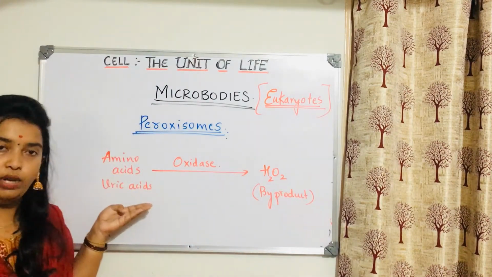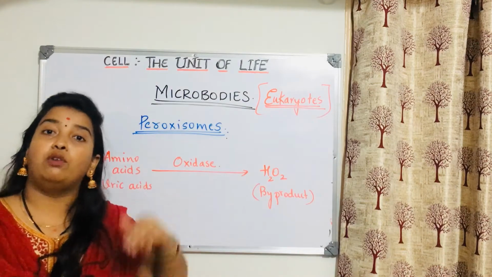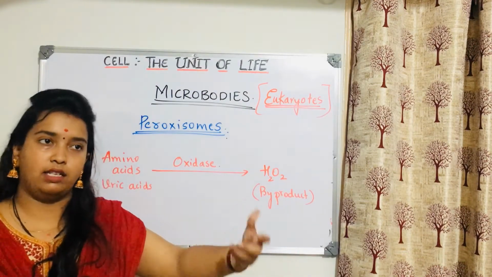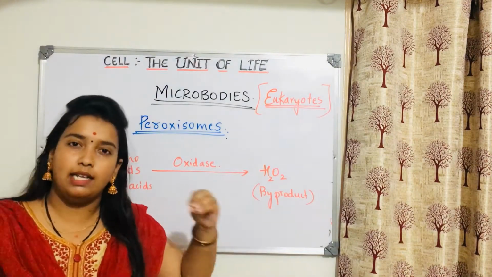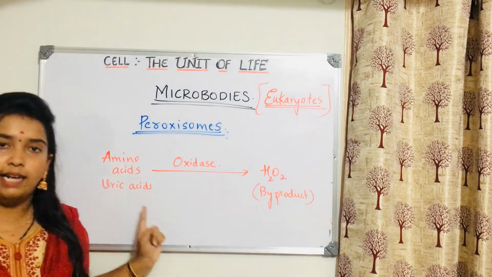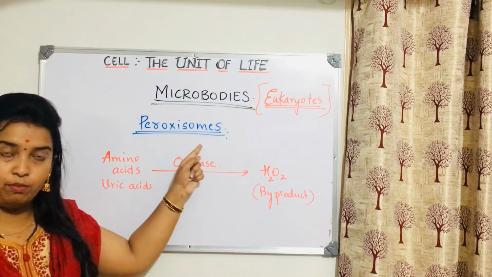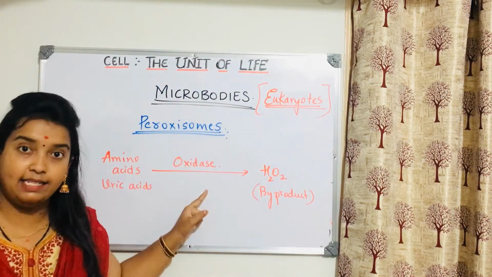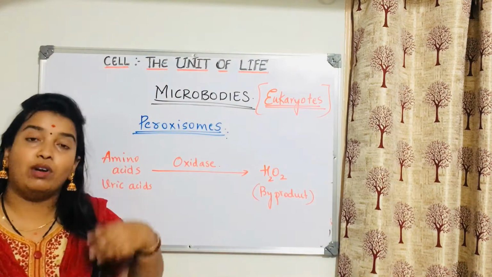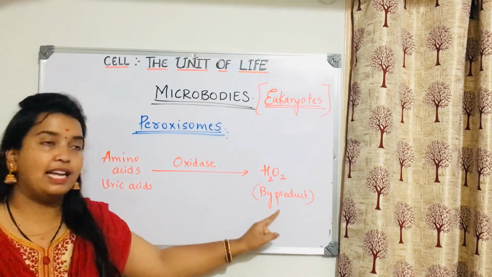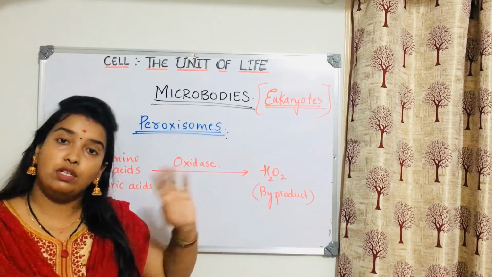See, amino acids and uric acids are toxic to the body. We need to destroy or digest it, or do something so that it becomes less toxic. So what we do is we oxidize it with the help of peroxisome. How? It has oxidase enzyme. Oxidase will convert, or oxidize, this amino acid and uric acid. But what is the byproduct produced? The byproduct is H2O2.